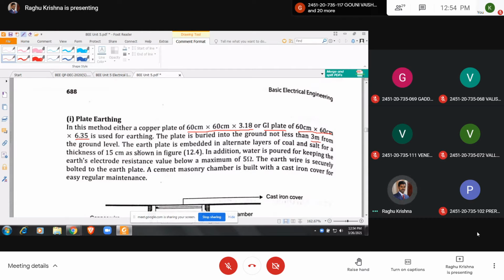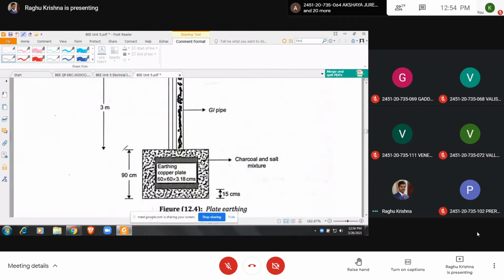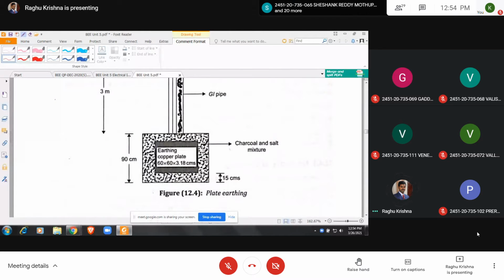The earth plate is embedded in alternate layers of coal and salt. You use a coal layer and a salt layer alternately for a thickness of 15 centimeters as shown in the figure. See here, the charcoal and salt mixture.